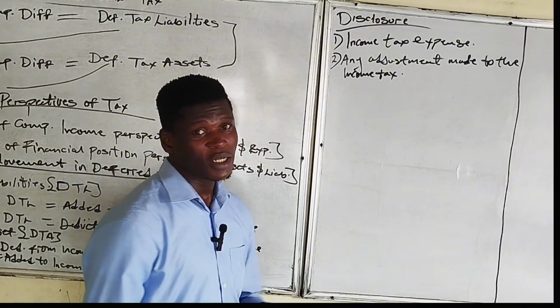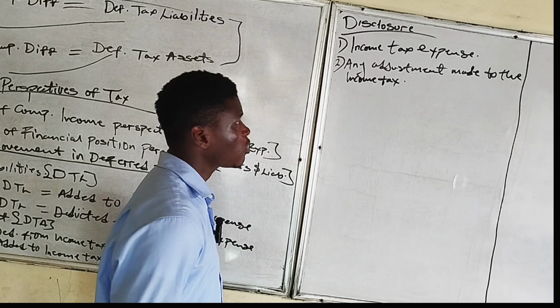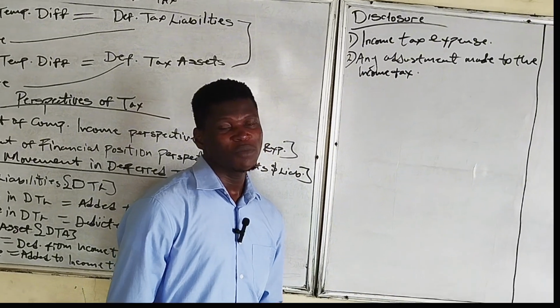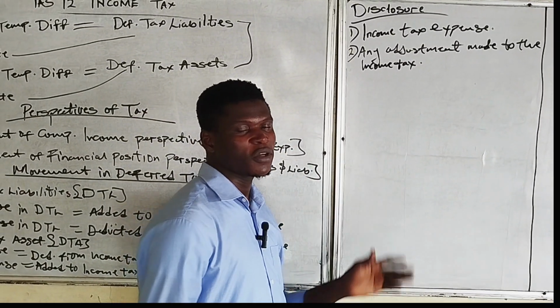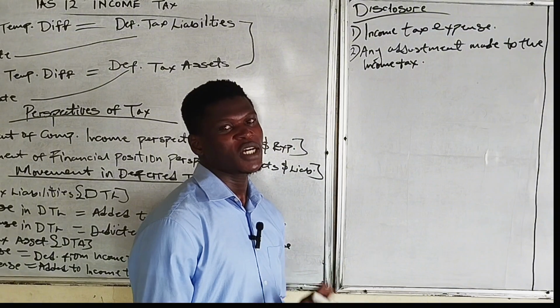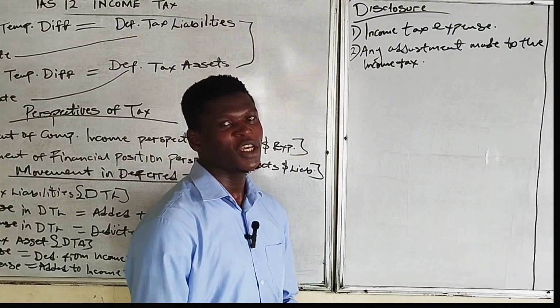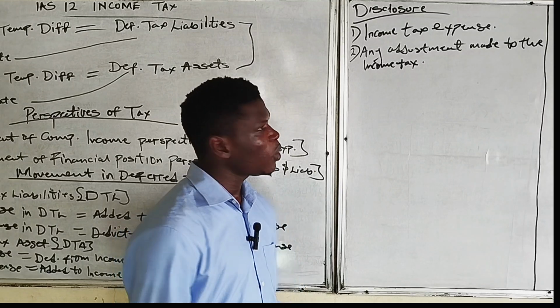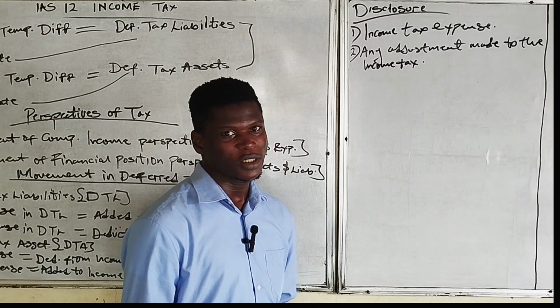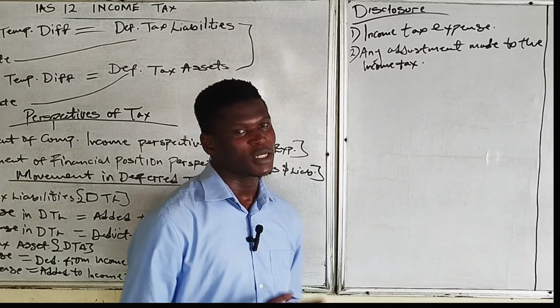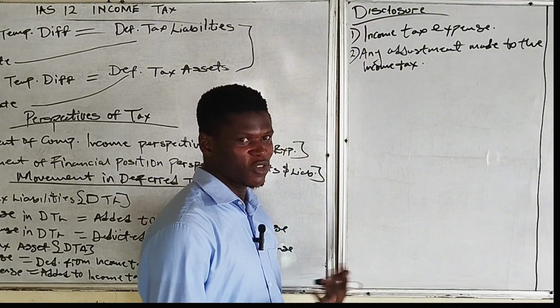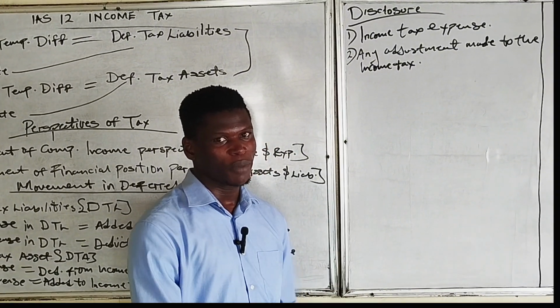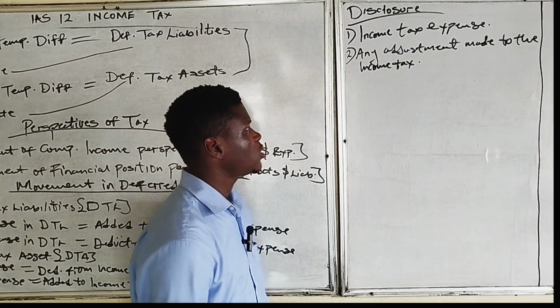Also, the deferred tax asset will also affect our income tax expense. If there's an increase in deferred tax asset, the increase will be deducted from the income tax expense, while if there's a decrease in deferred tax assets, the decrease will be added to income tax expense. So it may be a bit confusing, like I have said. You just have to go over it again, then you will understand.